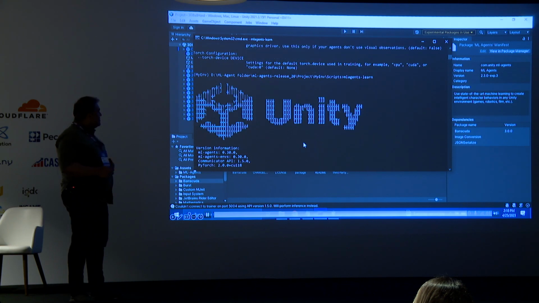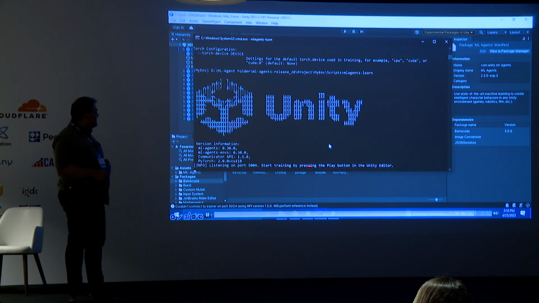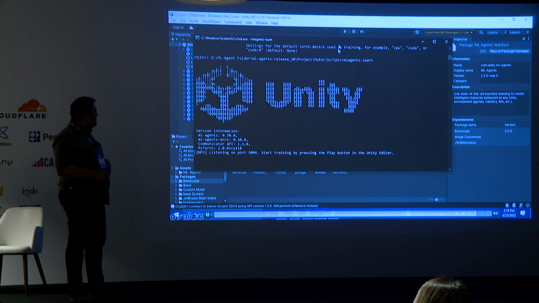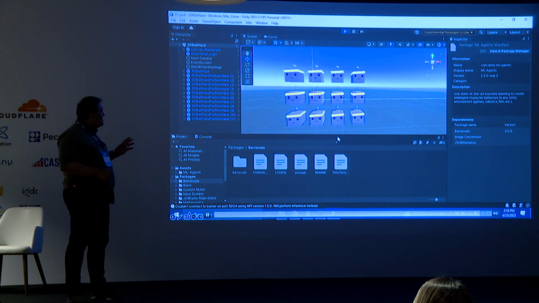Python is connected to Unity. If you see this logo, it means everything works fine. Head back to the editor and press play. Yeah, this is how you start using ML-Agents in Unity.